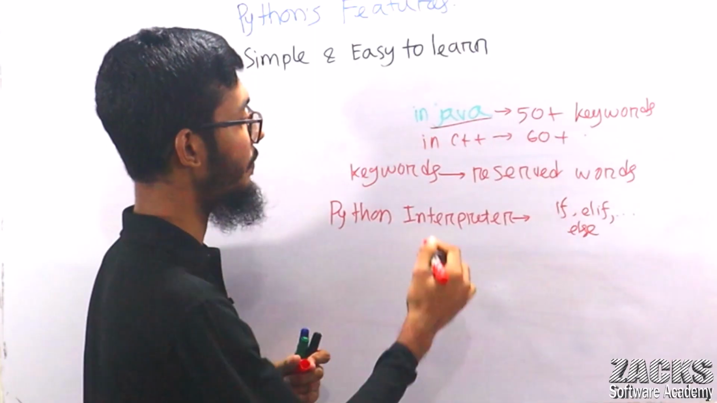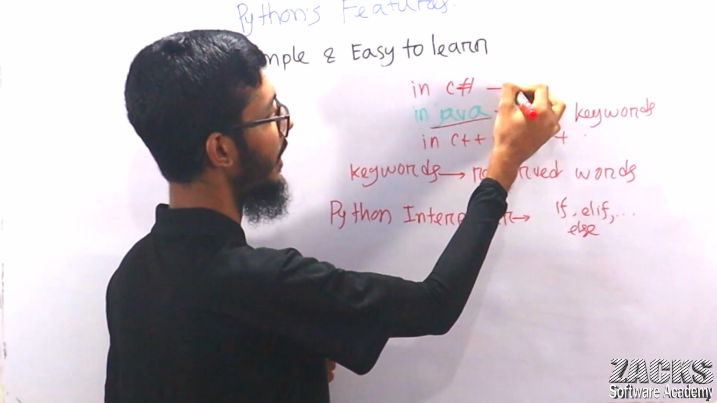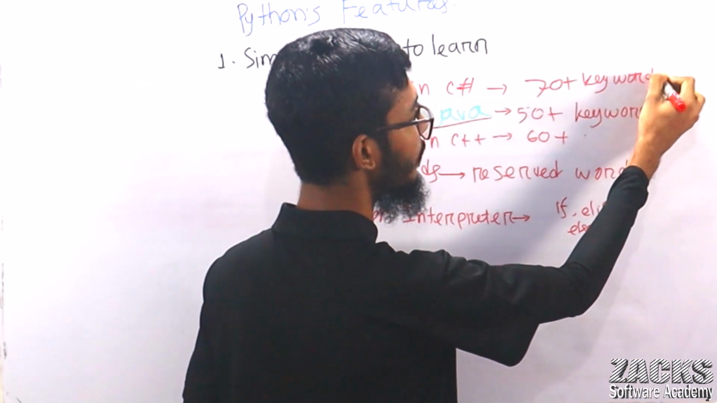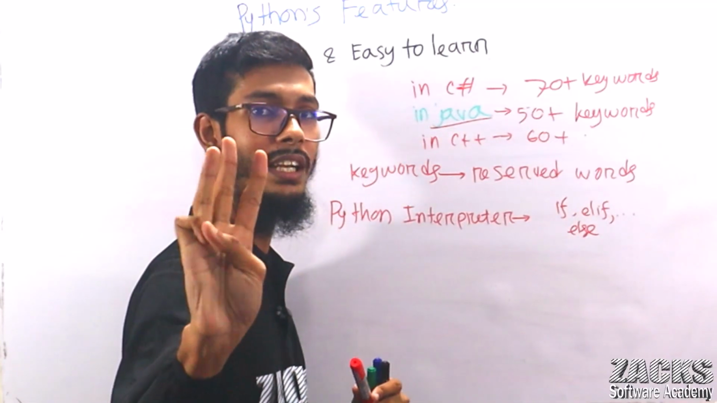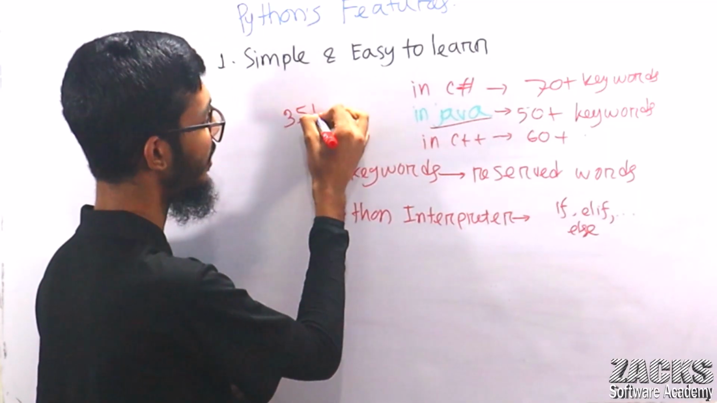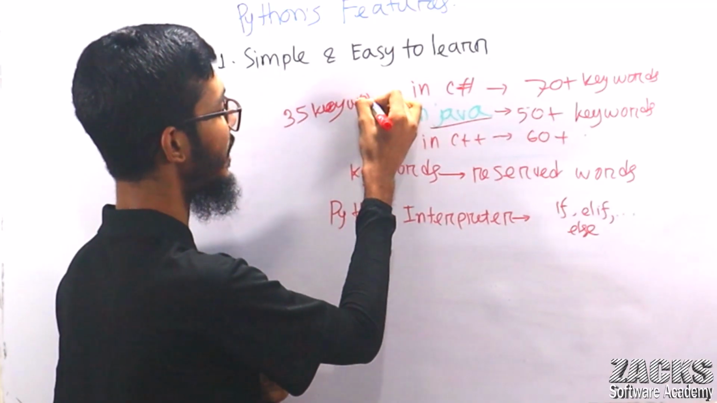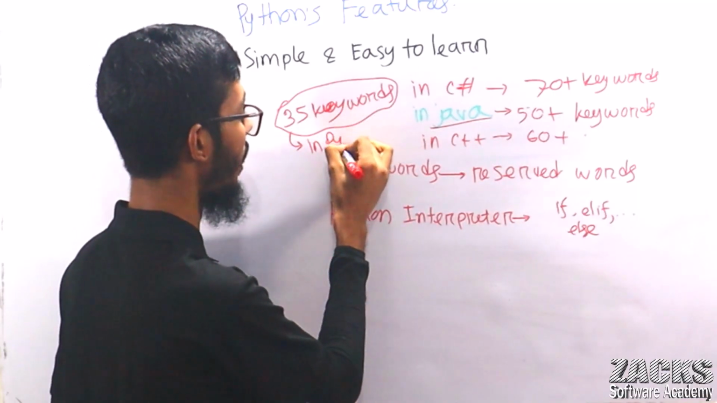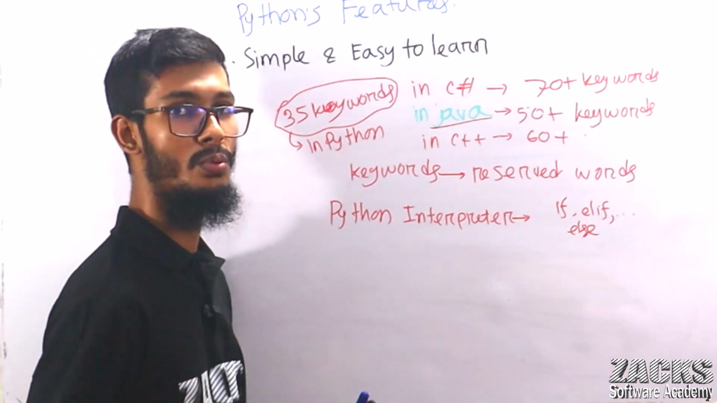And in C sharp, there are considered to be 70 plus keywords. But do you know how many keywords are available in Python? Only 33 to 35, maybe 35 keywords right now. Only 35 keywords in Python. So you are observing that compared to other programming languages, Python is much easier.